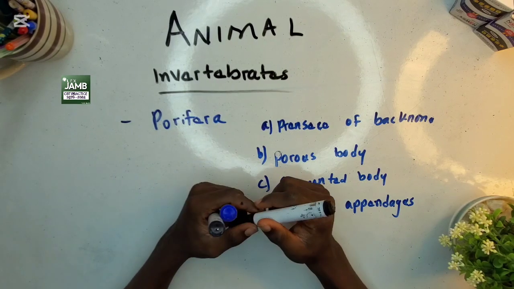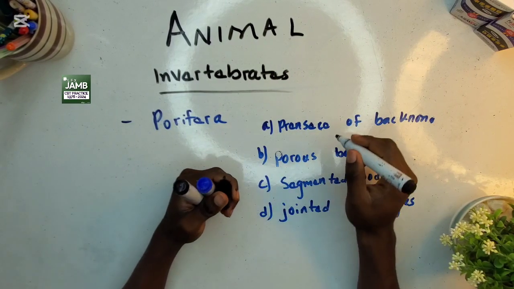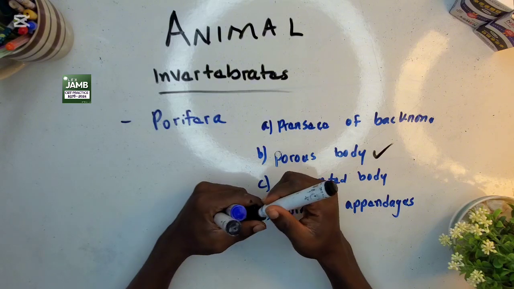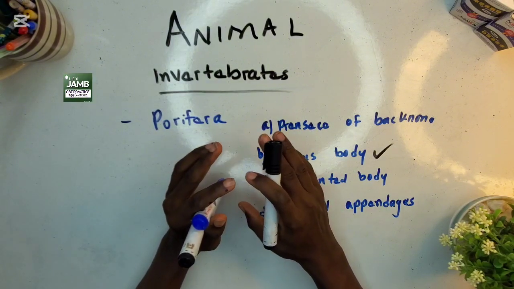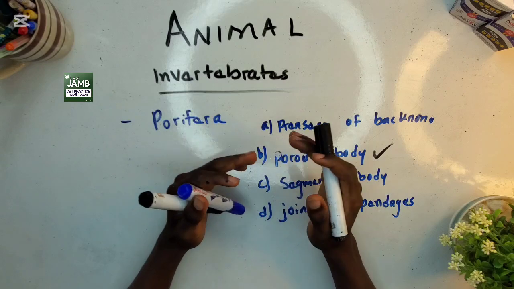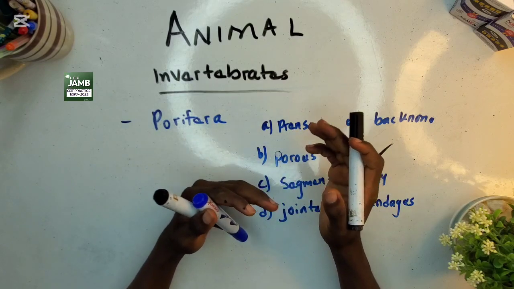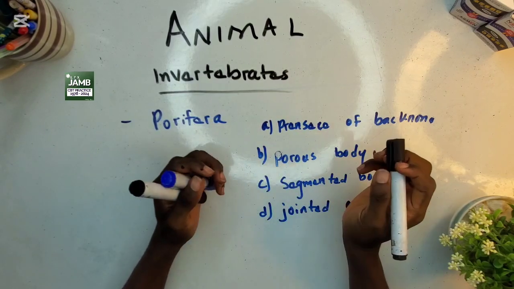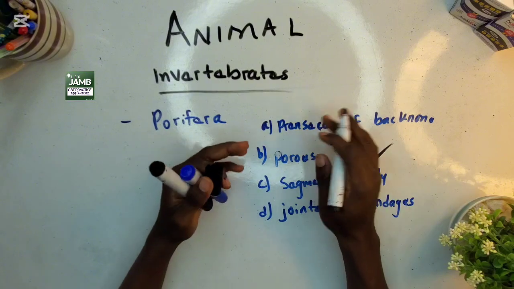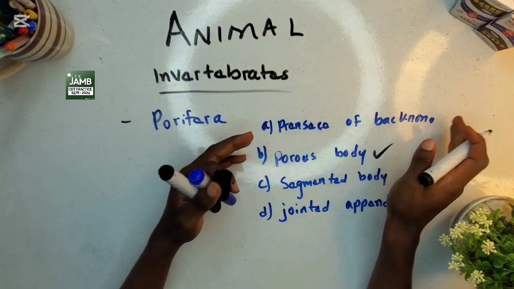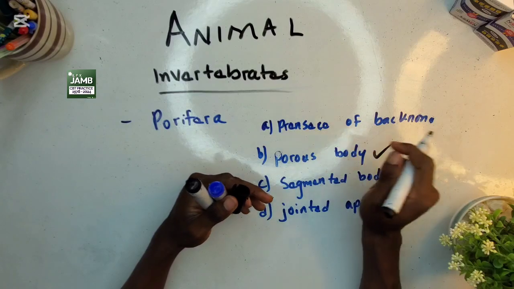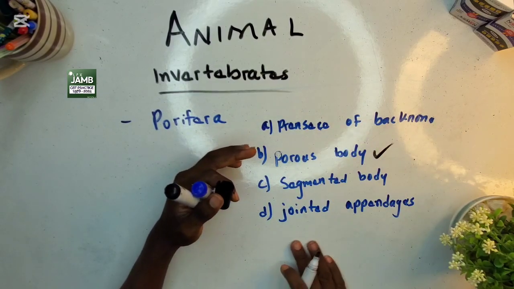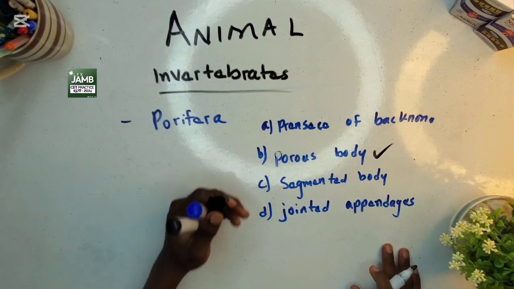It is the porous body. We earlier said that their body is porous, as a canal for passage of water. Presence of backbone has to do with vertebrate animals. Segmented body, the arthropod. Jointed appendages, arthropod.